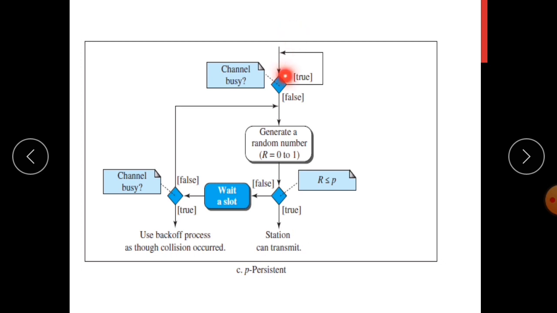First it will sense the channel. If the channel is busy, it will go back. Otherwise, first it will generate a random number R that lies between 0 and 1, and it will check whether R is less than or equal to P. If it is, then the station can transmit with the probability P. Otherwise, it will wait for a particular amount of time and sense the channel again. If the channel is busy, it will make use of the back off process, thinking that a collision has occurred. Otherwise, again it will start sending the frames with the probability P.